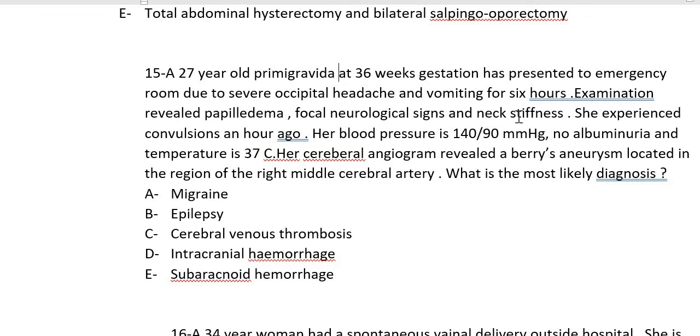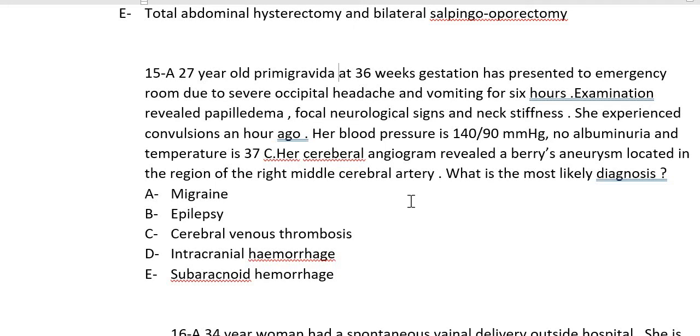neck stiffness. She experienced convulsions an hour ago, and her blood pressure is 140/90, no albuminuria, and the temperature is 37 degrees centigrade. Her cerebral angiogram revealed a Berry aneurysm, which is located in the region of the right middle cerebral artery. So what is the most likely diagnosis?